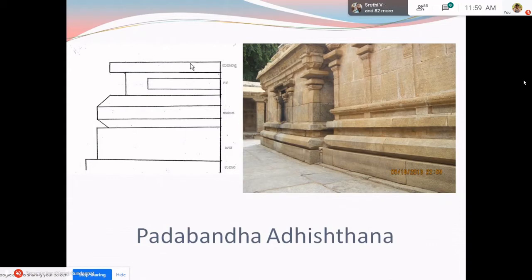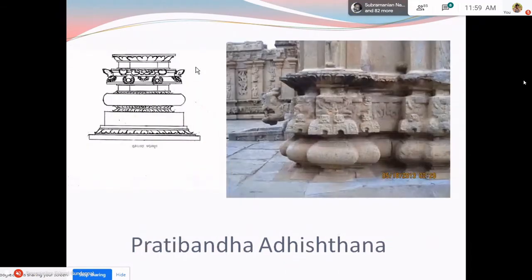When this prati gets exaggerated and decorated, as we see in this adhisthana, see here, we have the lower molding which is the upana. Above that we have jagati. This is the kumuda.